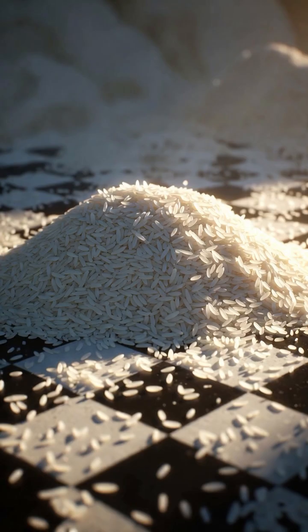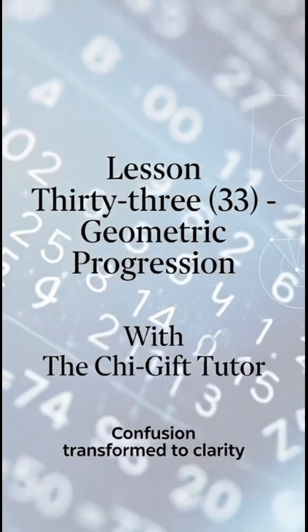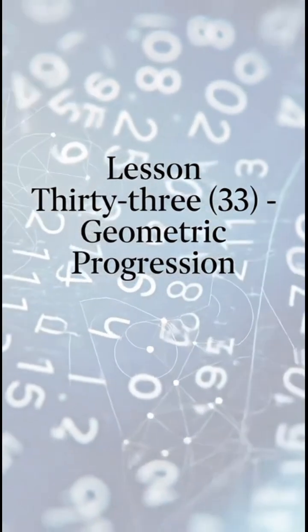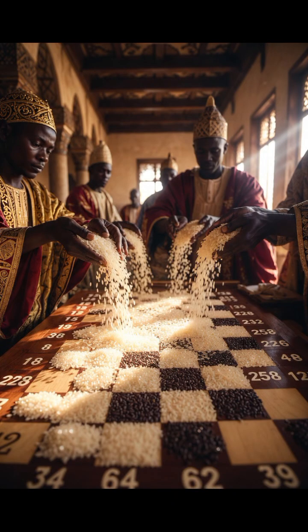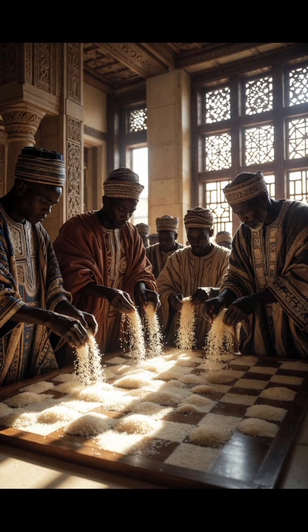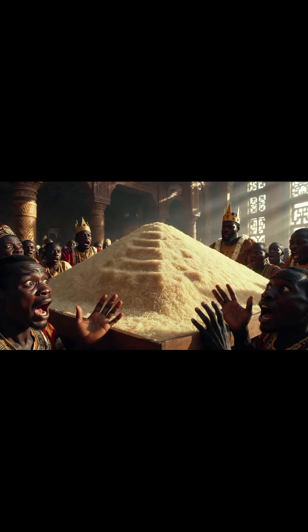He ordered his servant to bring a sack of rice and begin the count. This is the sequence he started. Square 1, 1 grain. Square 2, 2 grains. Square 3, 4 grains. Square 4, 8 grains. Square 5, 16 grains, and so on. The numbers quickly became enormous. By the time they reached the last square, the total number of grains was a staggering number.